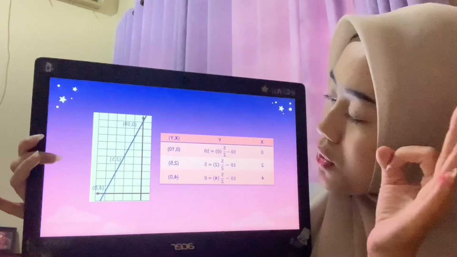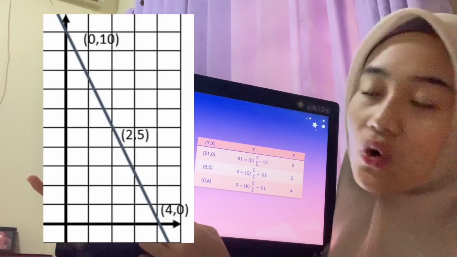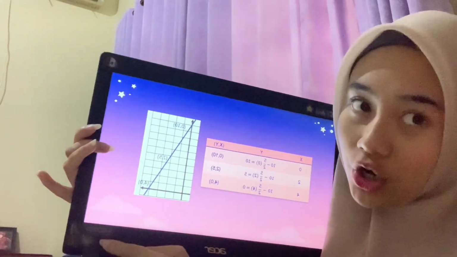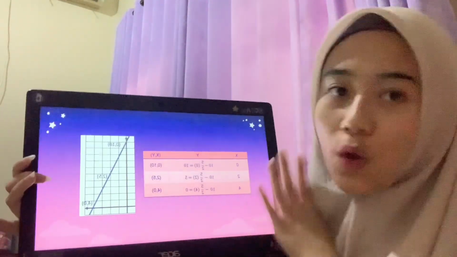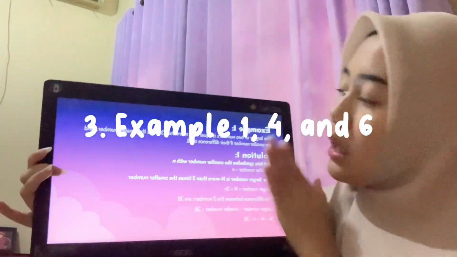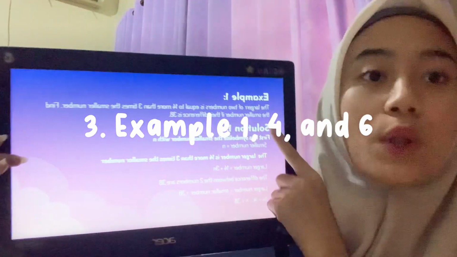And the third coordinate is 4, 0 in here. So the graph of this coordinate is like this or more. You can create more. Okay, next to the topic, the third topic or the last topic is example 1, 4, and 9. But first, I want to explain example 1.